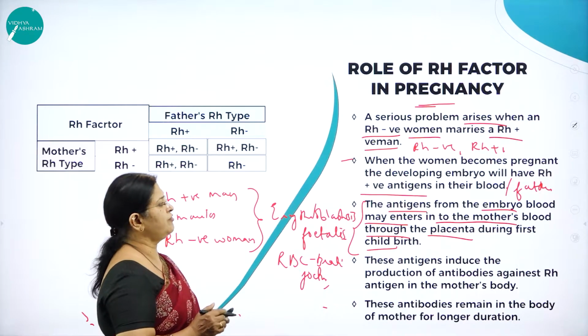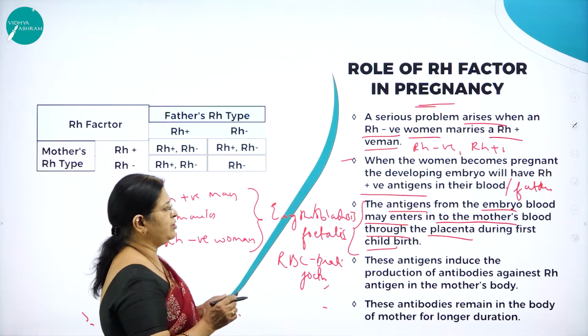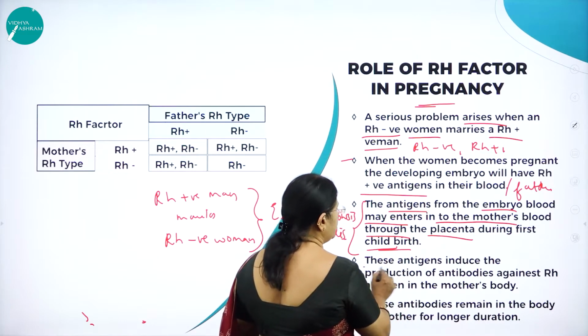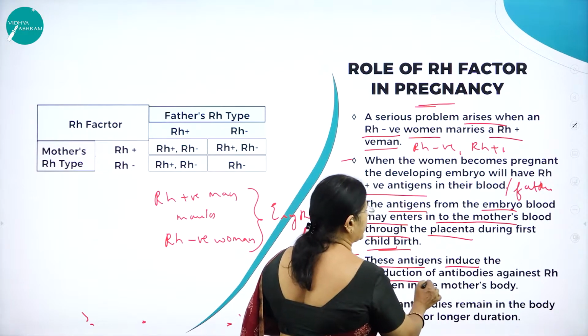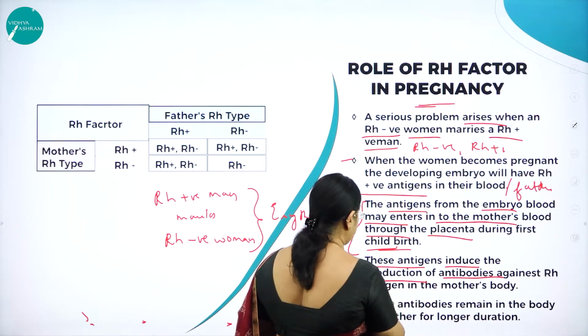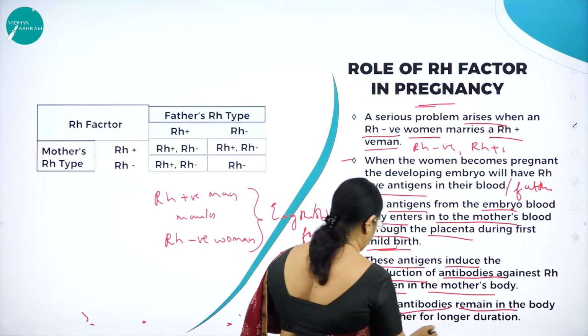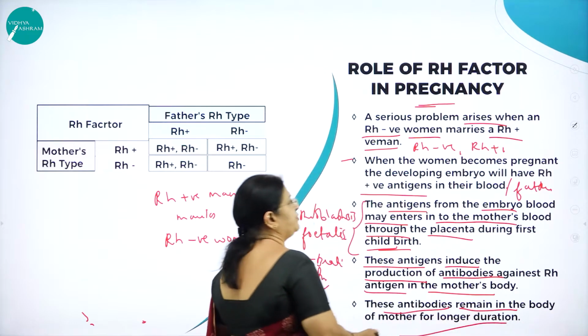So the antigens from the embryo may enter into the mother's blood through the placenta during the first child. These antigens induce the production of antibodies against the Rh antigen in the mother's blood, and these antibodies remain in the body of the mother for a longer duration.